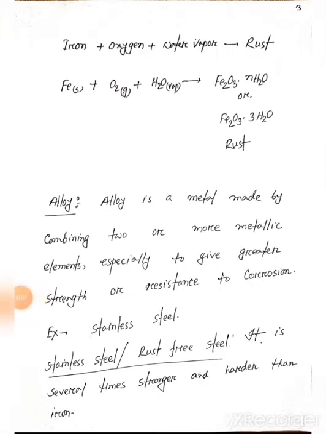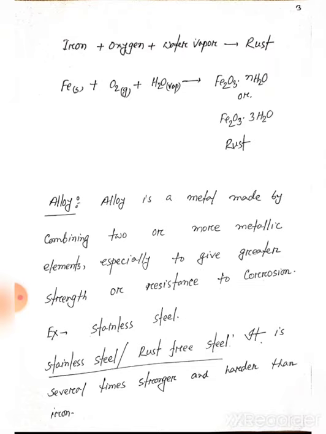So what is an alloy? An alloy is a metal made by combining 2 or more metallic elements, especially to give greater strength or resistance to corrosion. Nowadays it is very useful because it resists corrosion. An alloy can be formed from more than 2 metals. So you have to use at least 2 different types of metals.